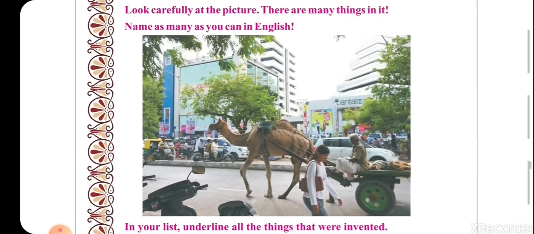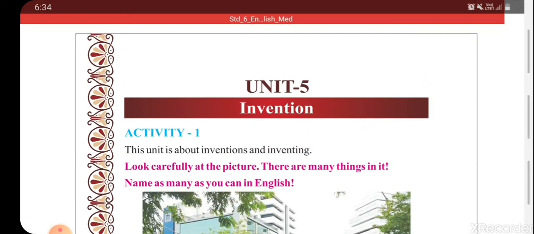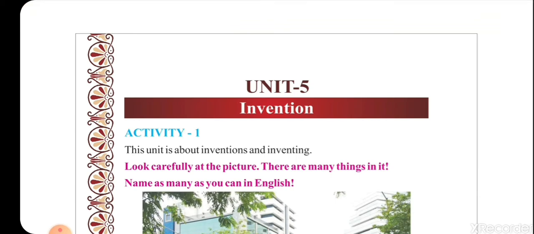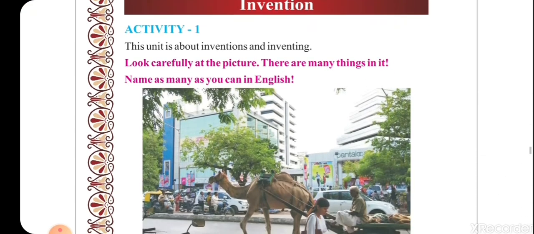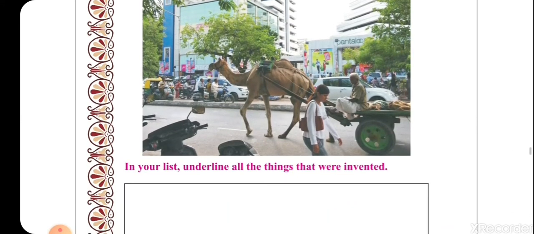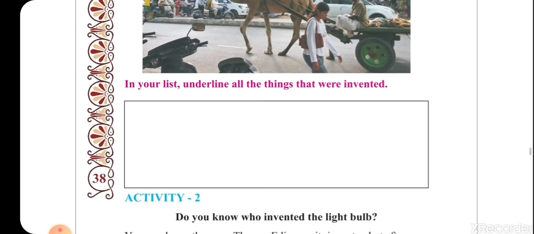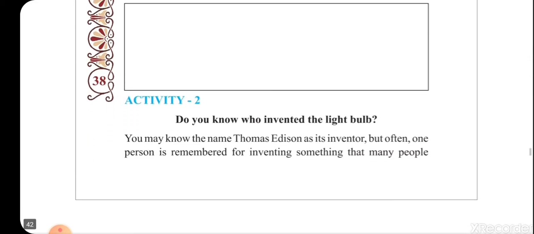Now, this chapter is about invention. And here the activity 1 which they have given you is that you have to look into this picture. You have to name as many things as you can in English, and then you have to underline all the things that were invented, that means that were created or recreated by someone. Okay, we'll go to activity 2.